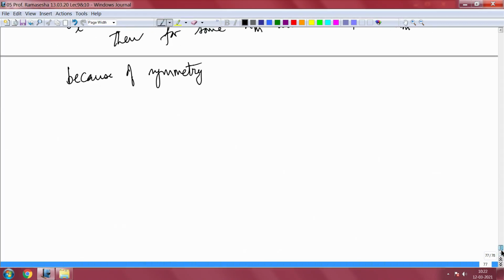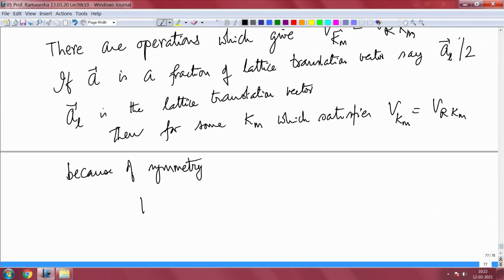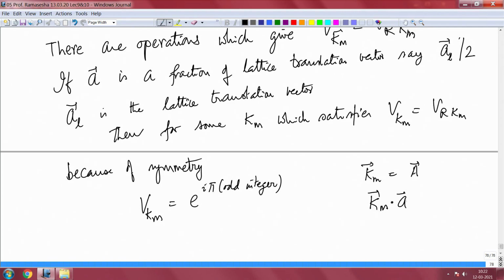what we will see is that we will have V of Km is equal to e to the power i pi times some odd integer. For example, if it is K1 which is along the A axis, for example, if Km is equal to A, then Km dot A is equal to Km dot AL by 2 is equal to 1.